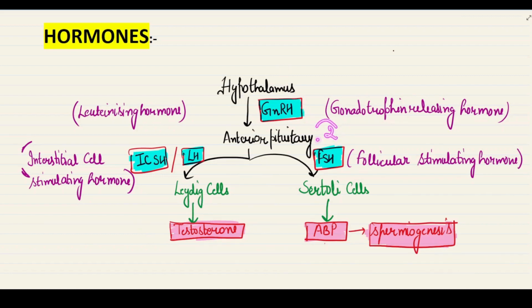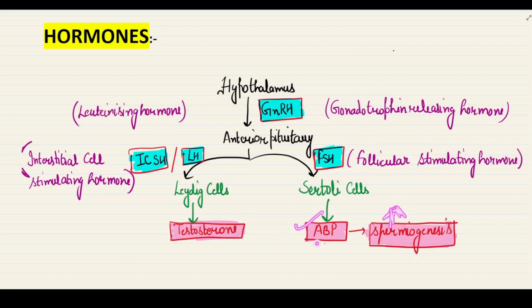Now the second hormone, FSH, follicle stimulating hormone, acts on the Sertoli cells. Sertoli cells are present inside the seminiferous tubules. It helps the different events and factors during the formation of sperms.